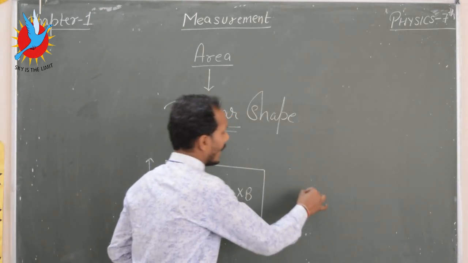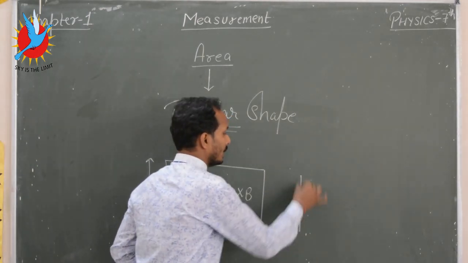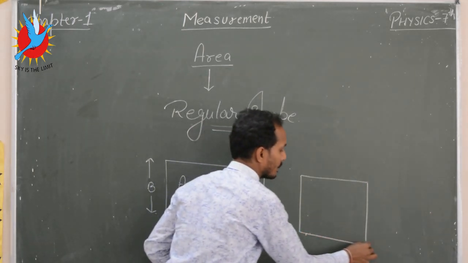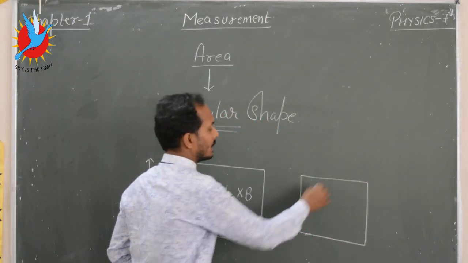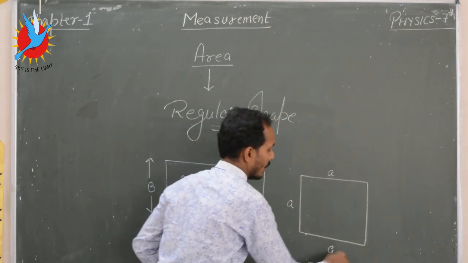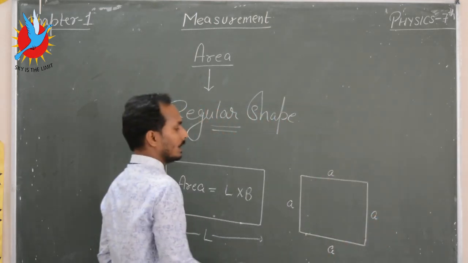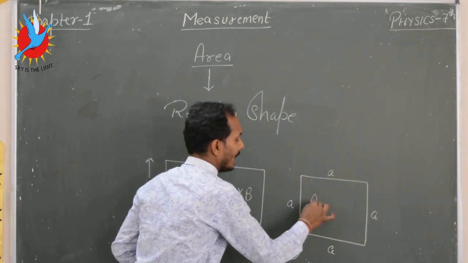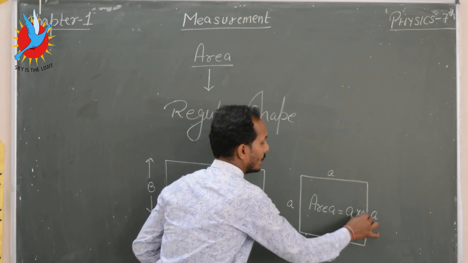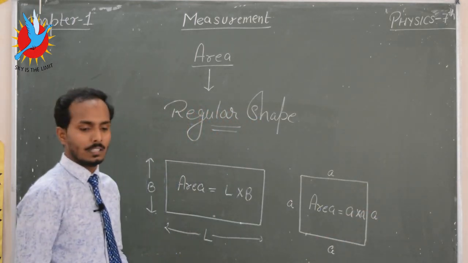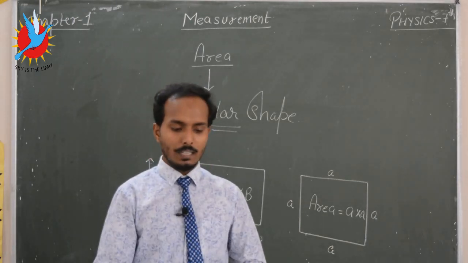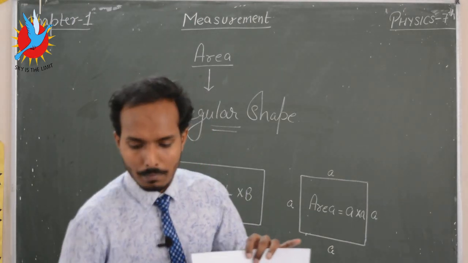Okay, if you have a square, it has equal sides. So these are the sides of the square, then area is equal to side into side. We did it with the help of an experiment activity.